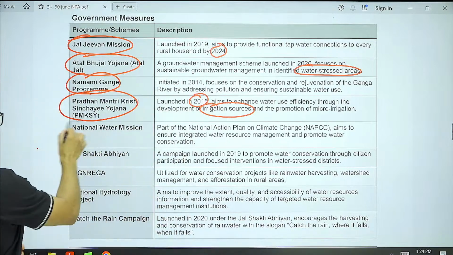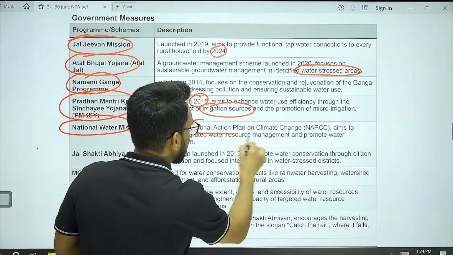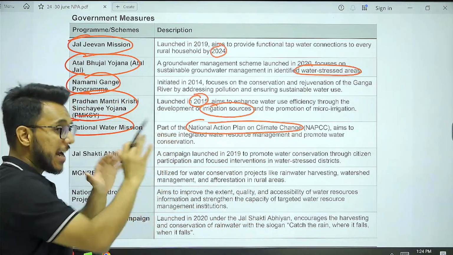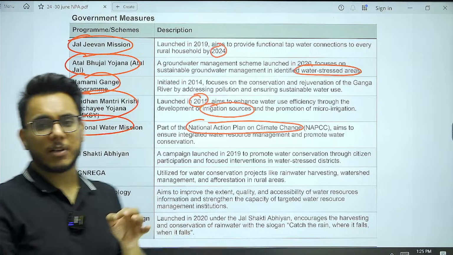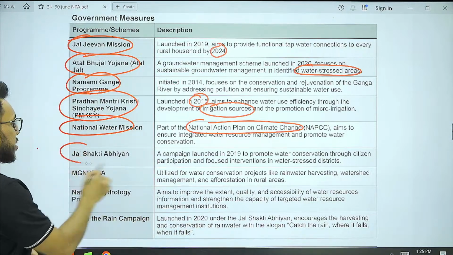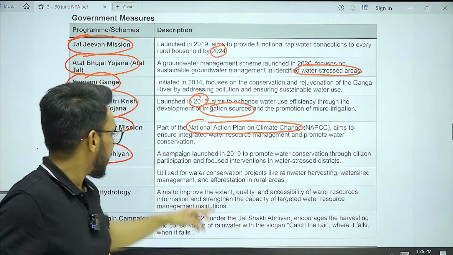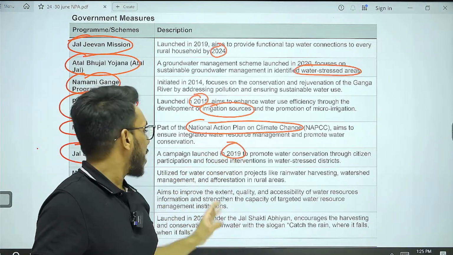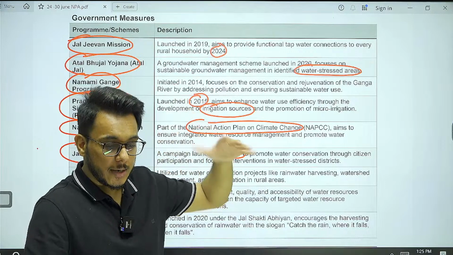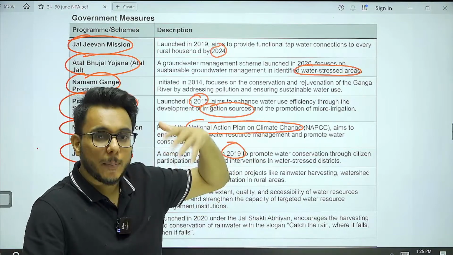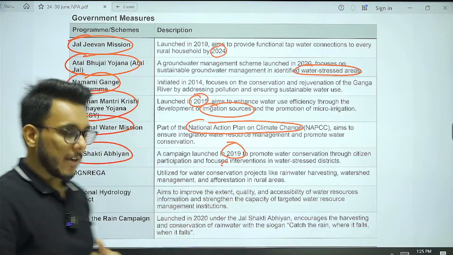Then next is National Water Mission. The National Water Mission was launched as a part of the National Action Plan on Climate Change, where 8 missions were launched. The National Water Mission focuses on the effective conservation of water. Then there is Jal Shakti Abhiyan, launched way back in 2019 to make water conservation a Jan Andolan, to include people so that people can move forward for water saving.